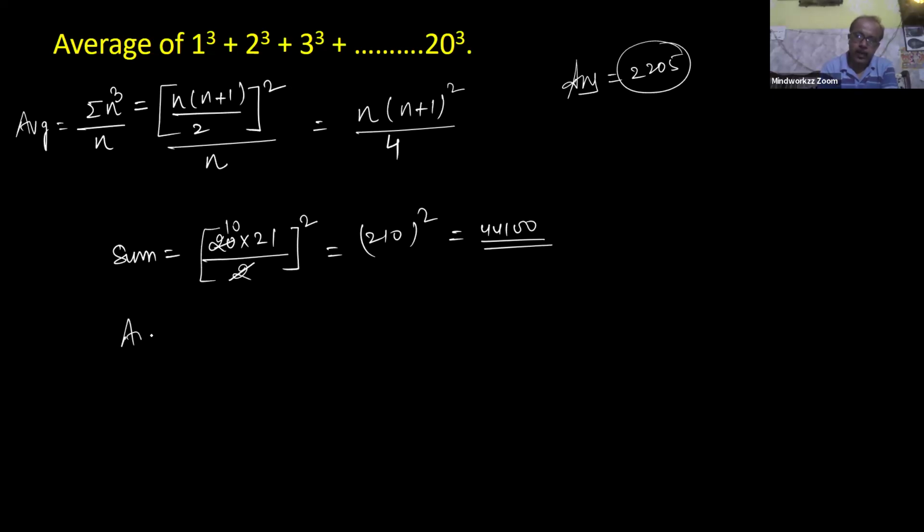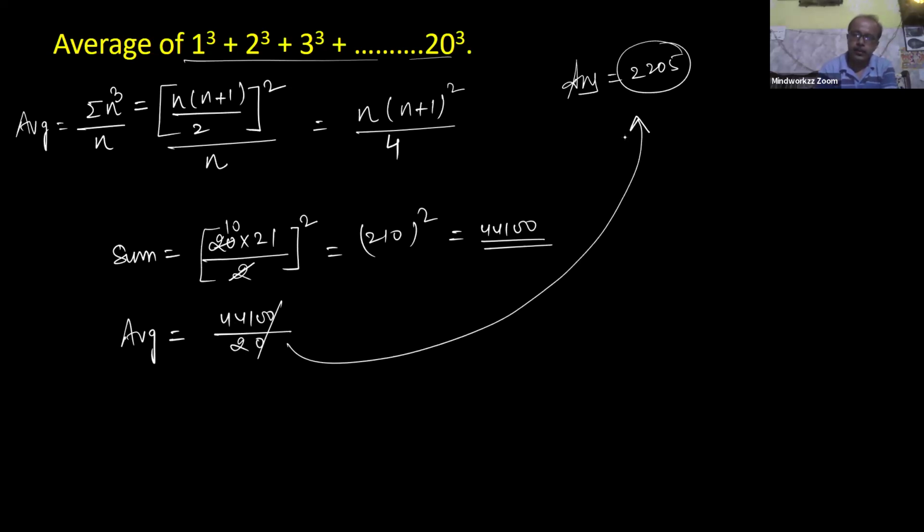But we require the average. Average means sum of observations divided by number of observations. So how many observations? Total 20 terms. So 4410 divided by 2 and your answer is 2205. Okay? Yes, sir.